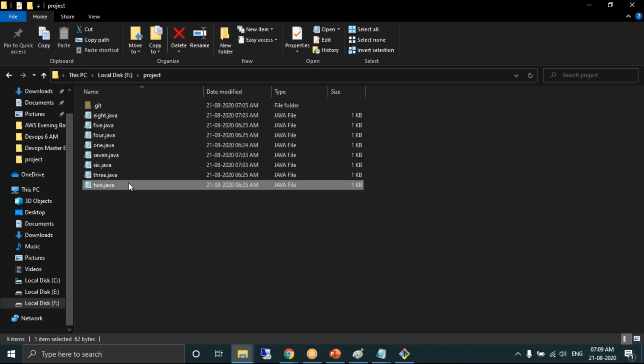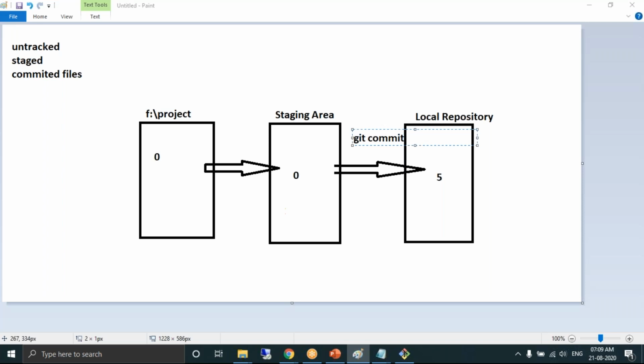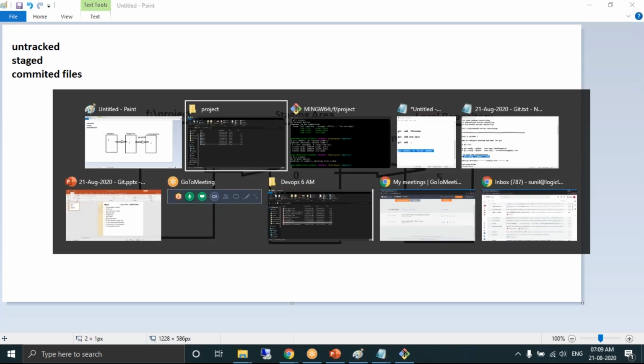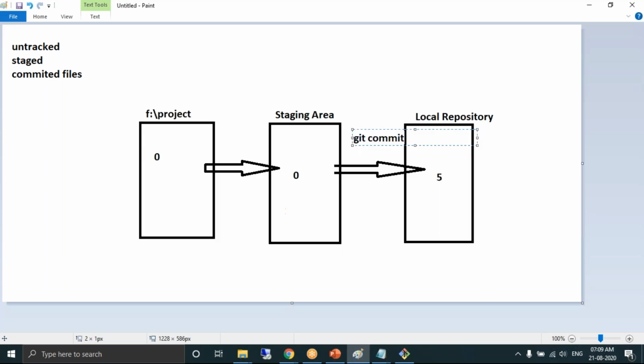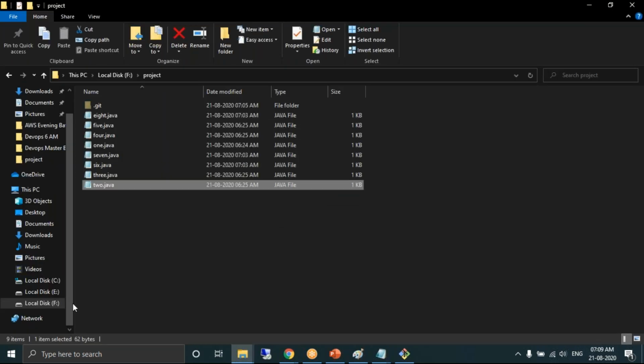Okay, next then. So that is the new file, right? The moment a developer changes a particular source code, after moving it, 2.java is already moved into the local repository. Fine. Next day, the developer is coming and making small changes. He's creating one variable. That's it. The moment a small change is done in 2.java, Git says it is an untracked file again.